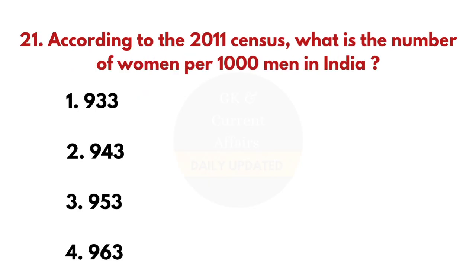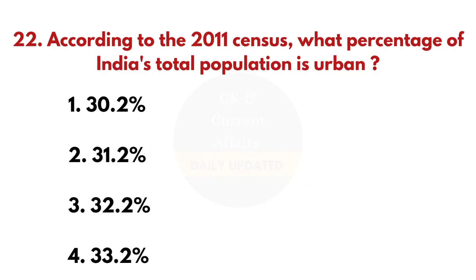21st question. According to the 2011 census, what is the number of women per 1,000 men in India? And the answer is 943. 22nd question. According to the 2011 census, what percentage of India's total population is urban? And the answer is 31.2%.